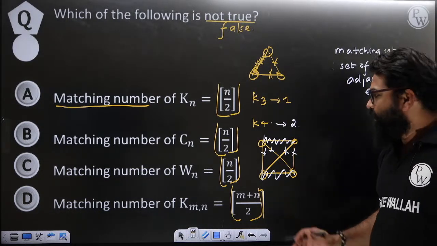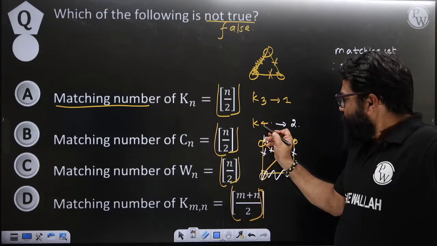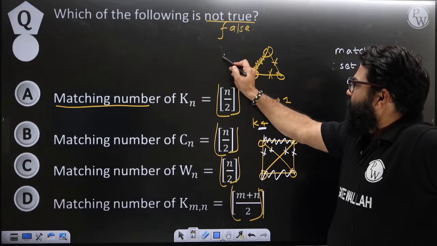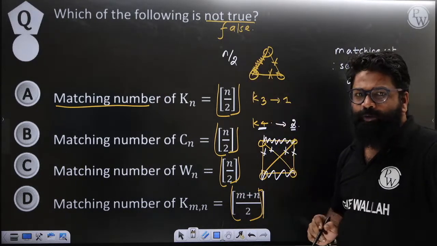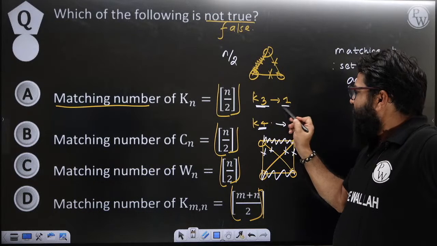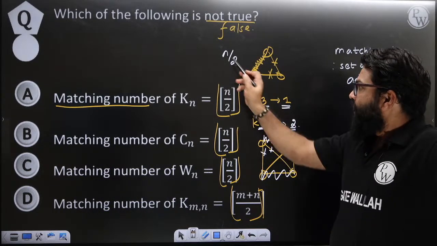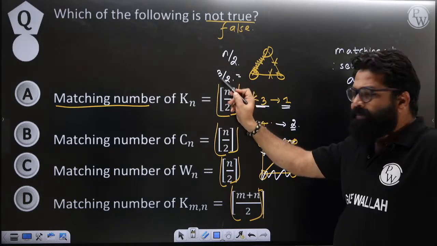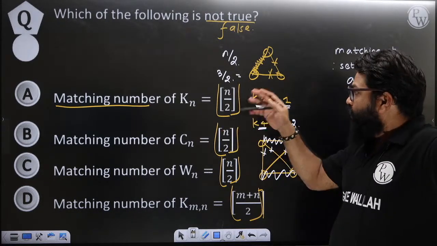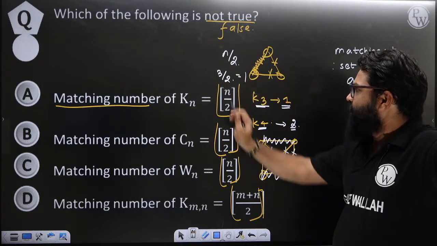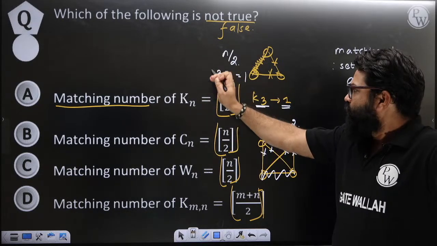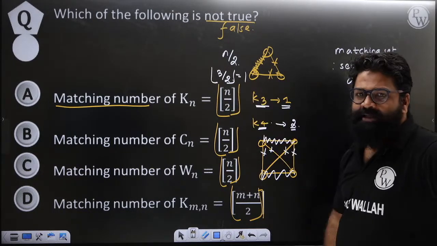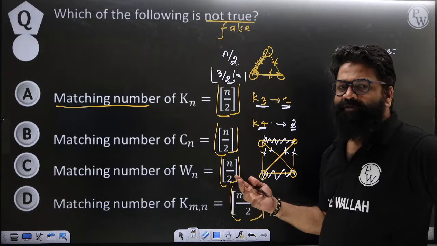Now I just understood that for 4 I am getting matching number 2, so obviously it is dividing. Here I got the idea that basically it is n by 2. But with respect to 3, I am getting my answer as 1. So 3 by 2 according to the formula, but what is my right answer? The right answer is 1. So 3 by 2 is 1.5, so I have to take a floor function. When I take the floor function, I get my answer as 1. You understood how I have concluded this?